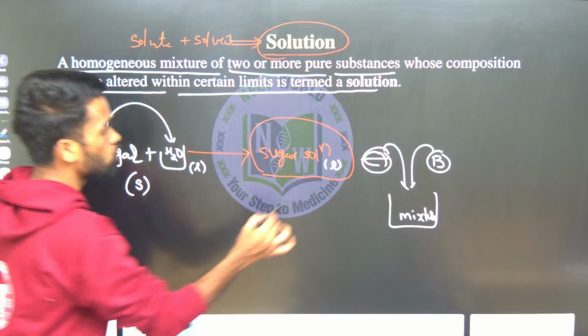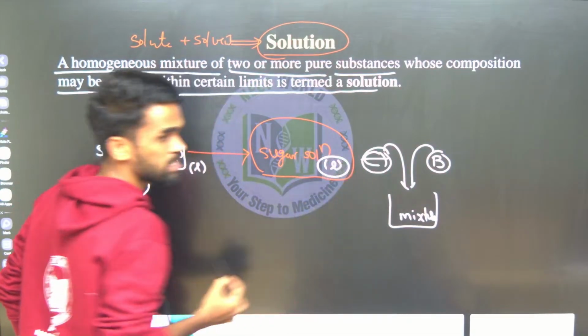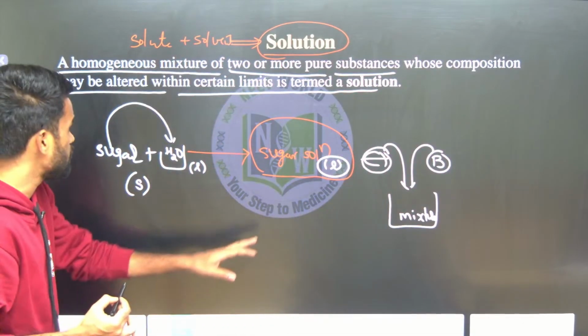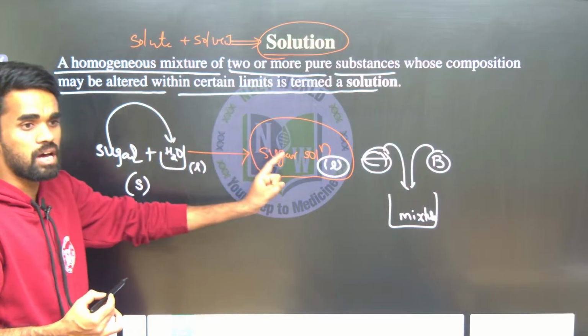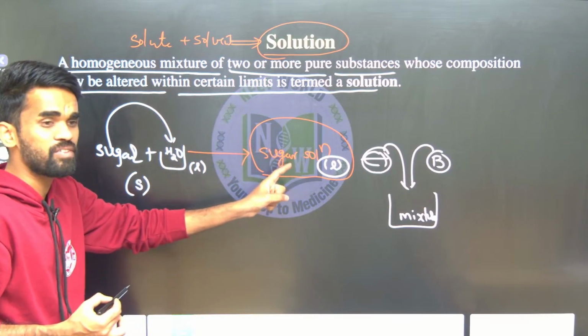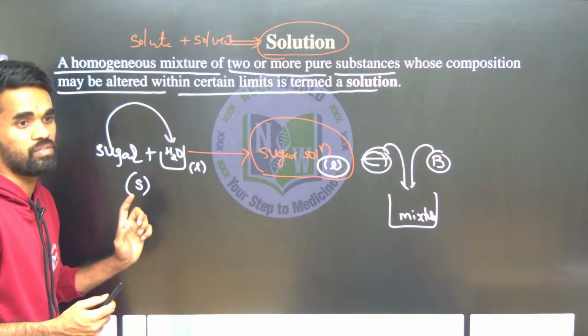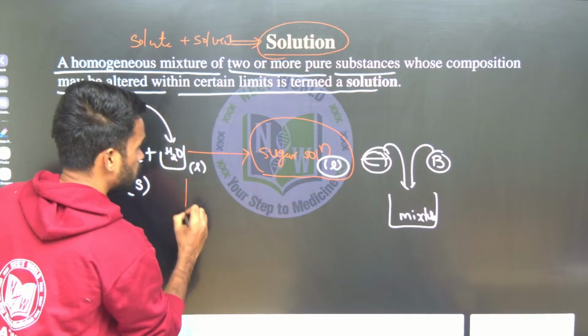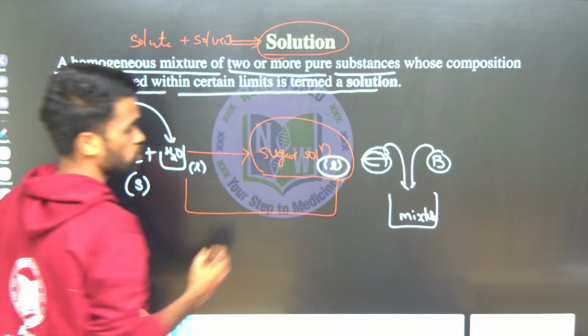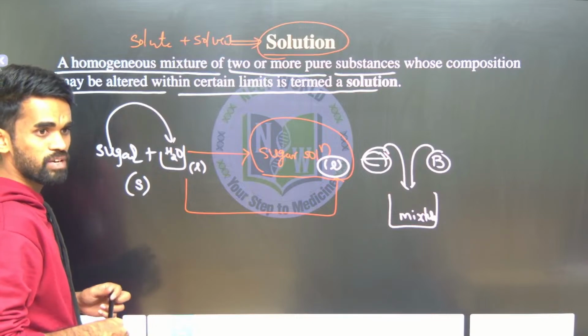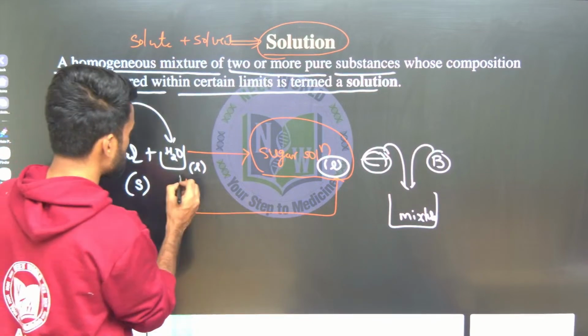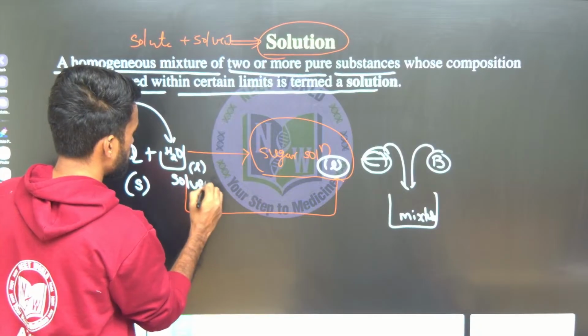First of all, look at the physical state. The solution is in liquid state, so the one which has the same physical state as our solution is considered as solvent. Water and solution have the same liquid state, so I can say water is the solvent.